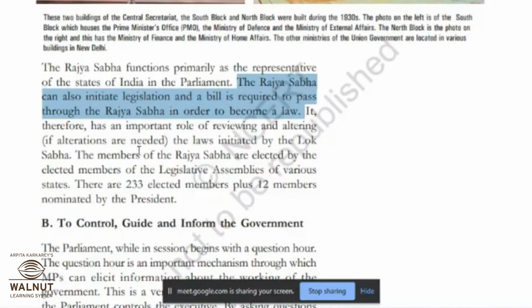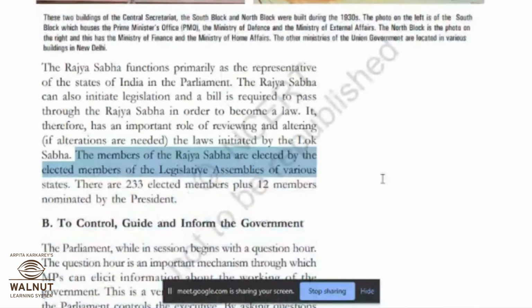Okay, it therefore has an important role of reviewing and altering, if alterations are needed, the laws initiated by the Lok Sabha. The members of the Rajya Sabha are elected by the elected members of legislative assemblies of various states.